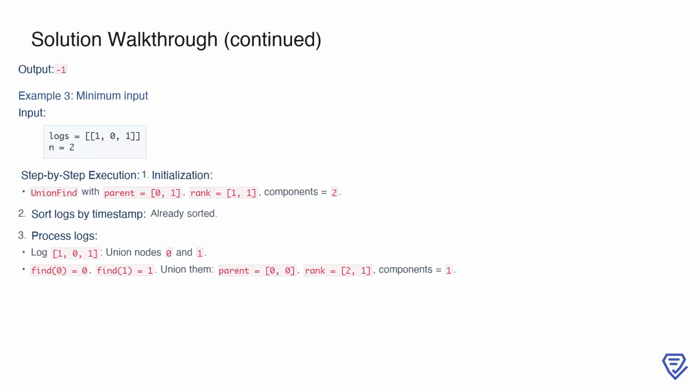At the end of processing all logs in example 2, we observe that the number of components is still greater than 1. This means not everyone is connected, and it is impossible to determine a single timestamp when all individuals became friends. As a result, we return -1 to indicate that it is not achievable with the given logs.